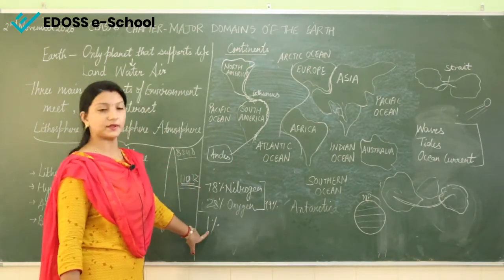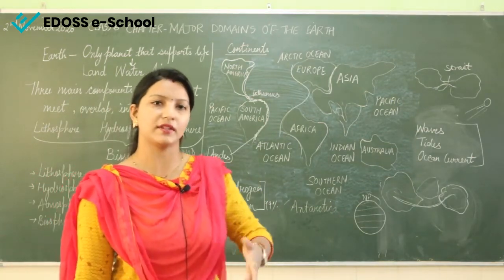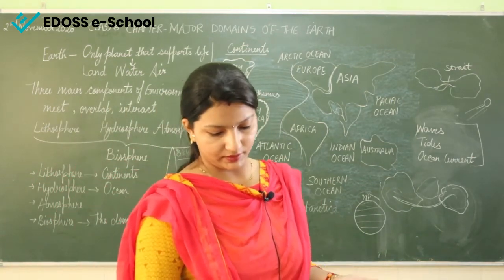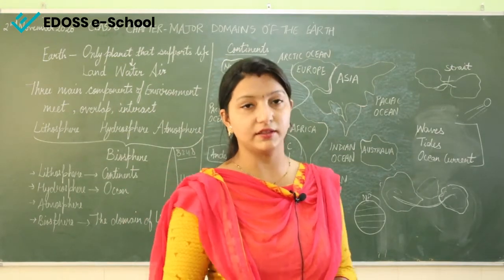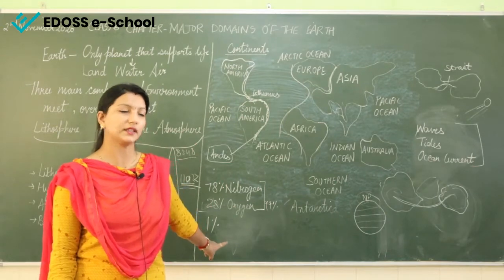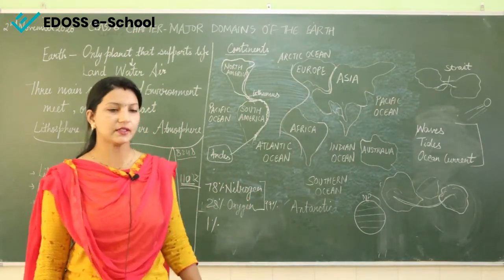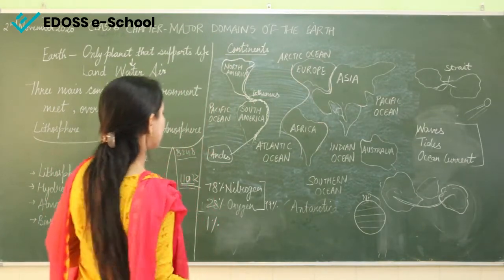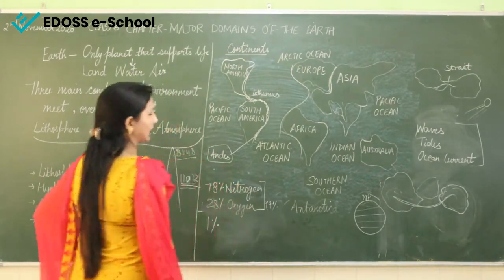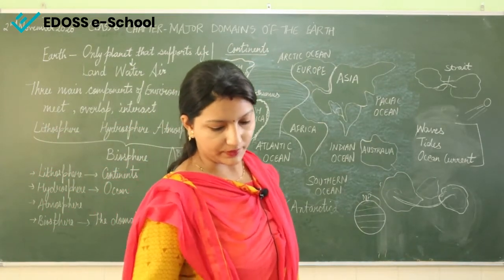This 1% is all other gases like carbon dioxide, helium, hydrogen, argon. Only 1% of other gases are present in the air, otherwise 78% is nitrogen and 28% is oxygen. Only 1% is all other gases: carbon dioxide, argon, helium.